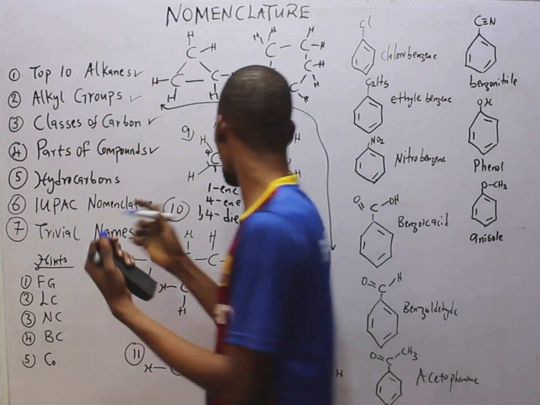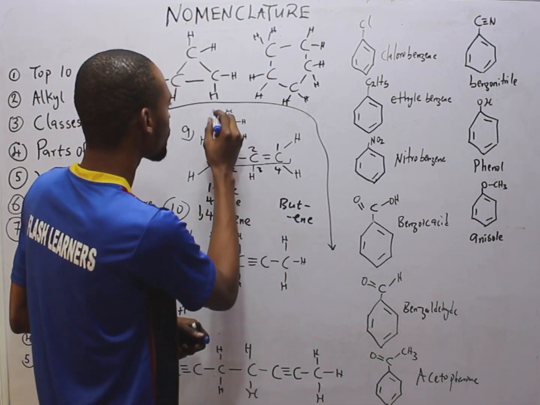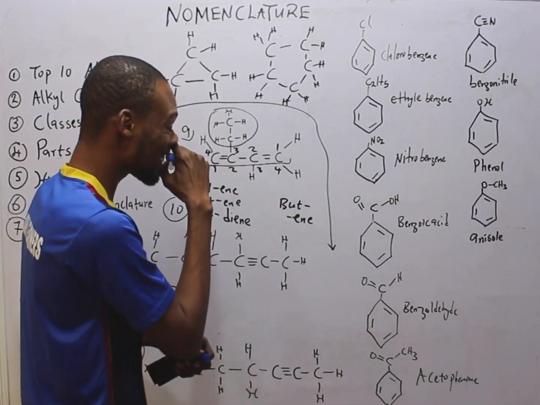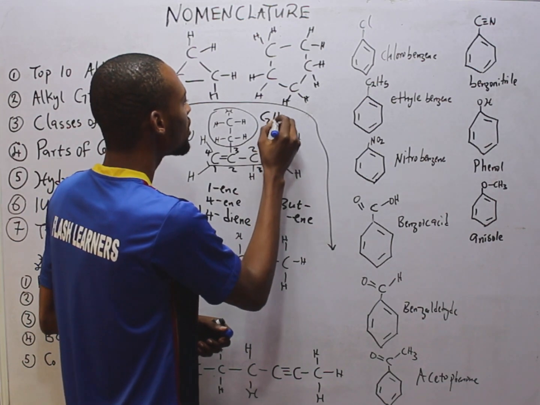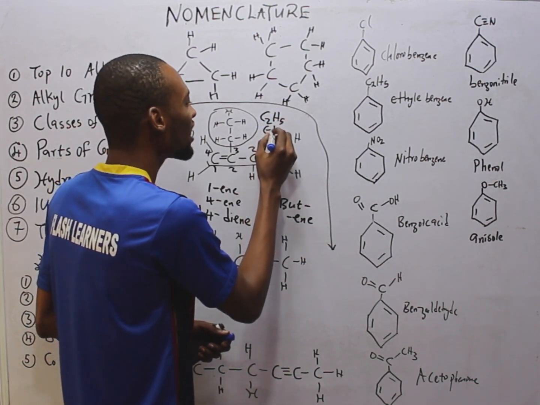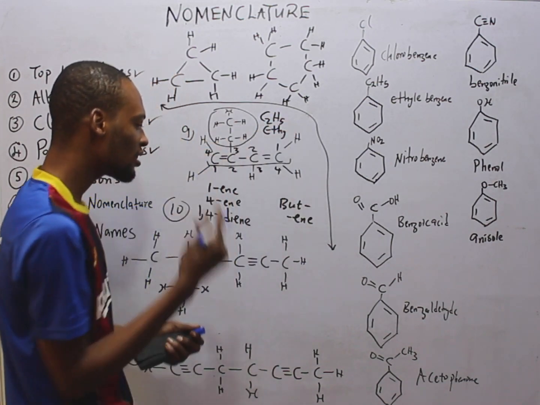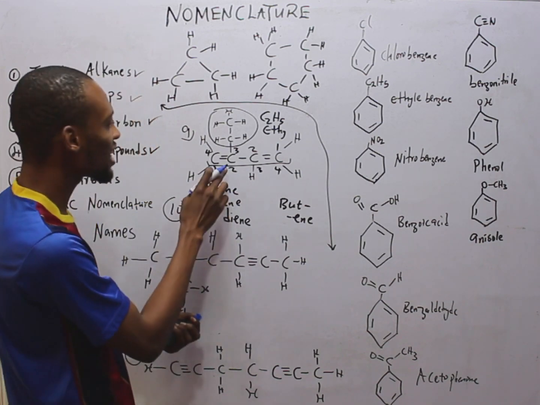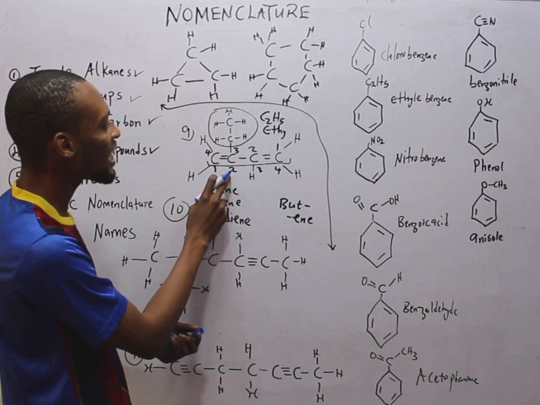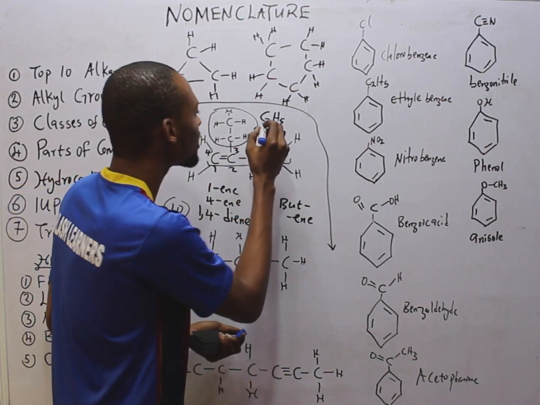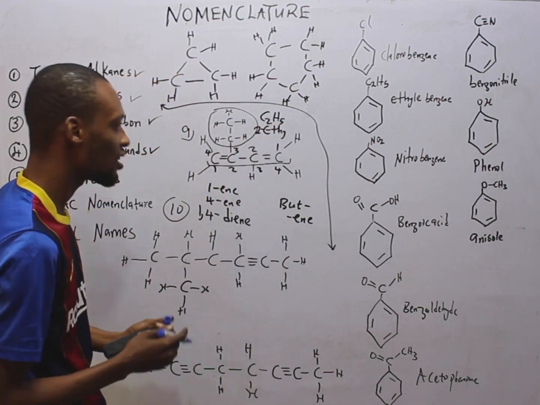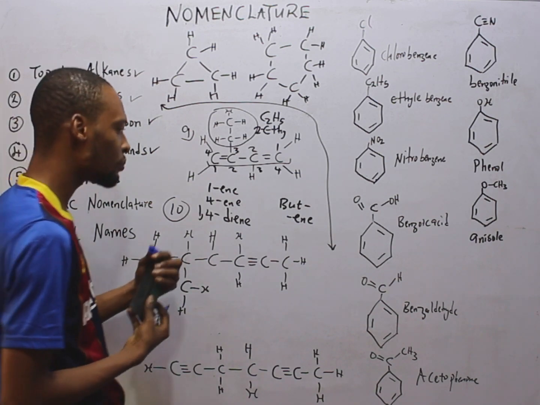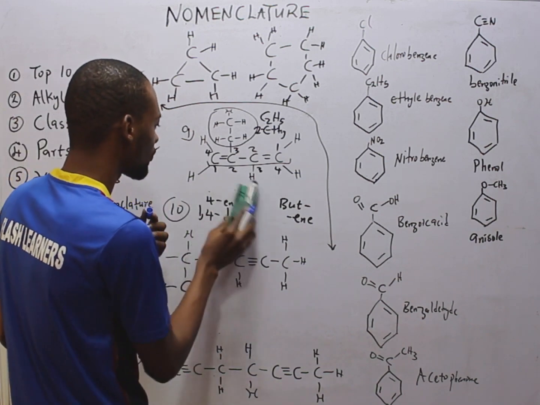The next one, is there a branch carbon? Yes. What is the branch? This is the branch. What does it represent? C2H5. What is that? An alkyl group, ethyl. Now, what is the position of the ethyl group? It's in carbon 2. So the ethyl group is in carbon 2. So 2-ethyl. What next? Let's combine the name. What do we have?